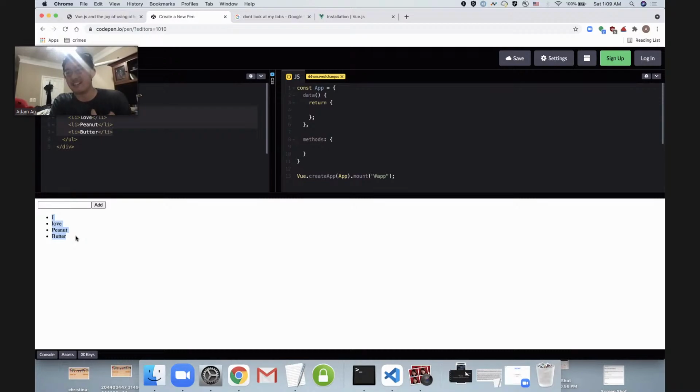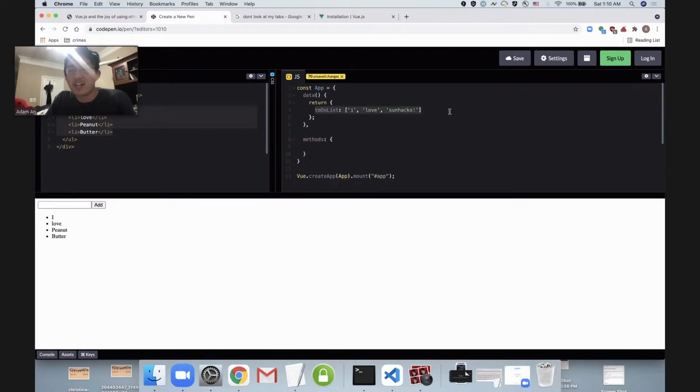And so if you hear that and you think, oh, that sounds like data, then you're right, we need data. So let's make a to-do list and let's seed it with some random sample data just to get us started for illustration.